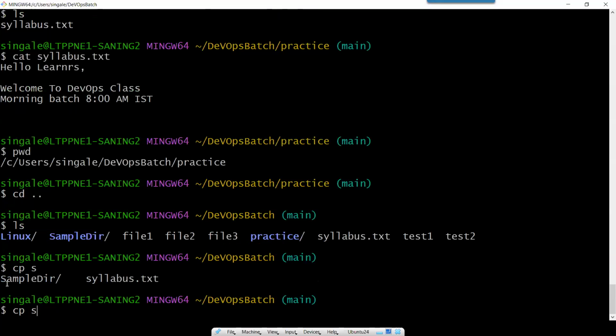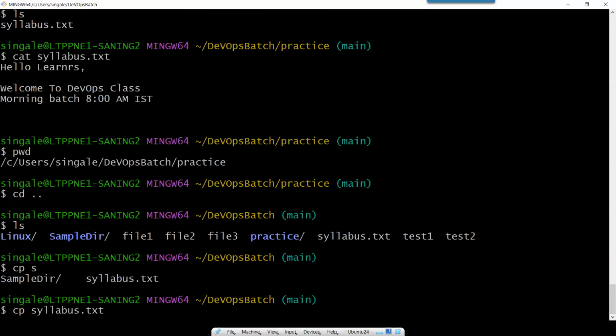So here you can see, sorry, it is also not unique. It has two results. One is a sample directory and one is a syllabus. So how can I make it unique? Just typing sy. So now it is unique and I press tab, it will autocomplete the name of the file.